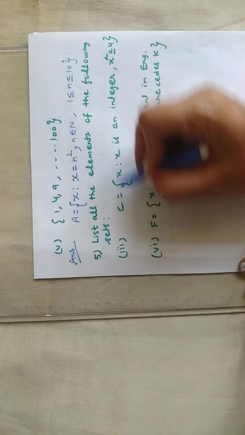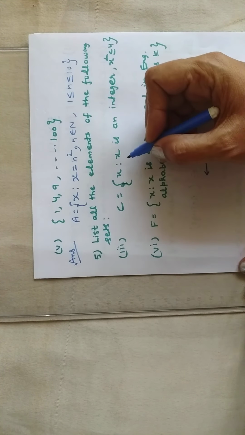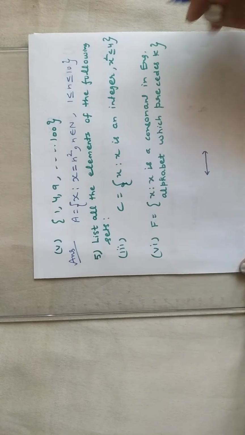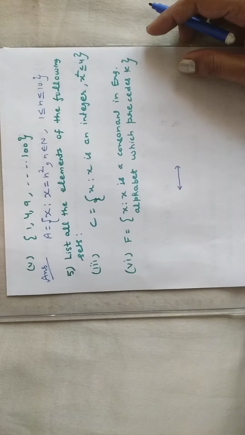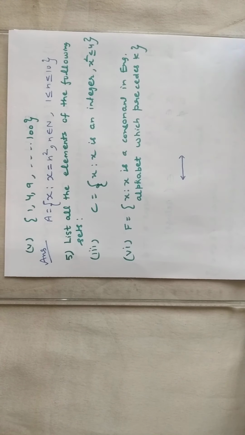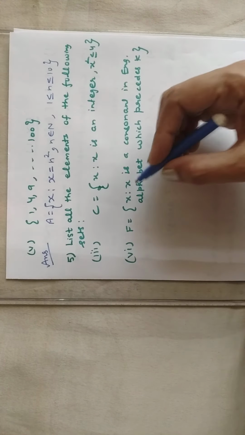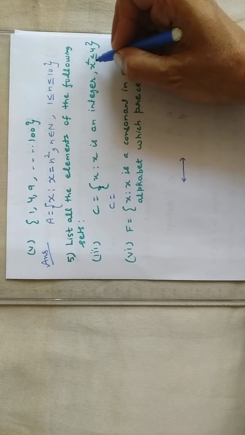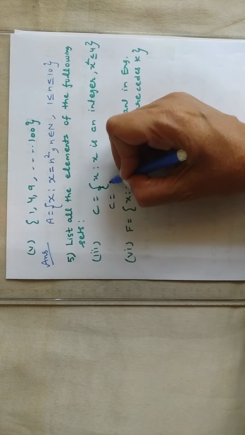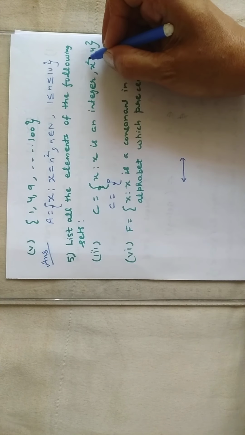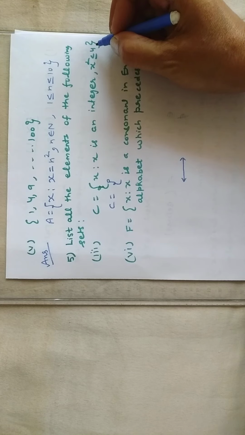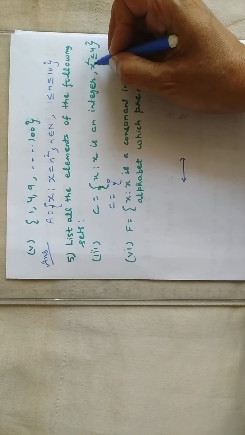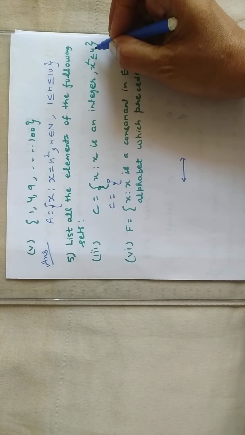Now list all the elements of the following sets. You have to list the elements, which means you have to write them in roster form, because in roster form the elements are enlisted. Clear? The set is x such that x is an integer and x square is less than or equal to 4. You have to write those integers whose square is less than or equal to 4. If you take 0, its square is less than or equal to 4.